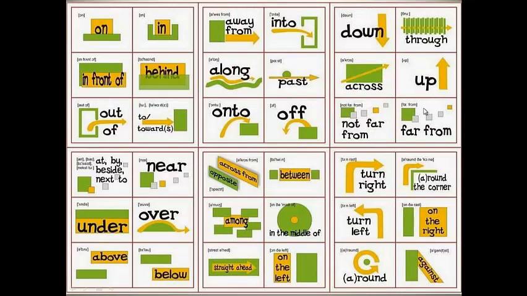Here in this picture, some prepositions are given. Just go through this. By seeing the picture itself, you will understand the meaning. On, in, away from. See the yellow color arrow mark? Into, down, through. You can understand the meaning.